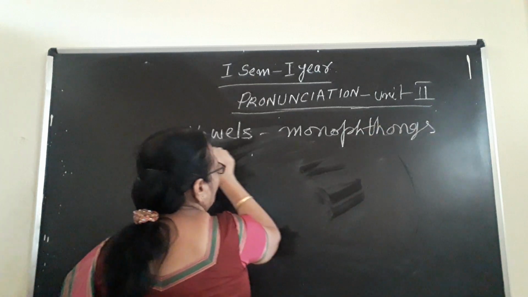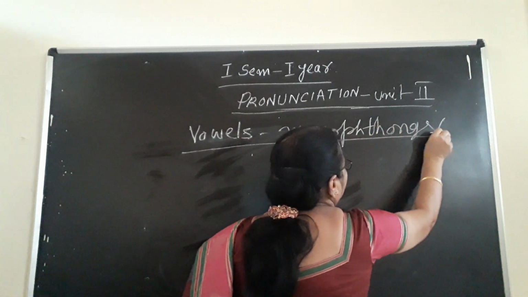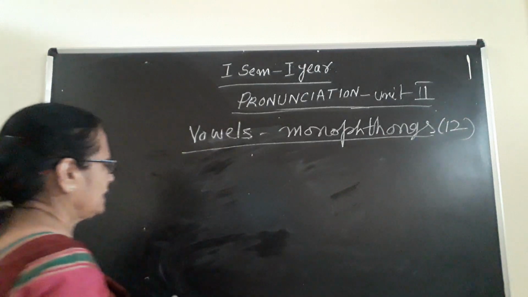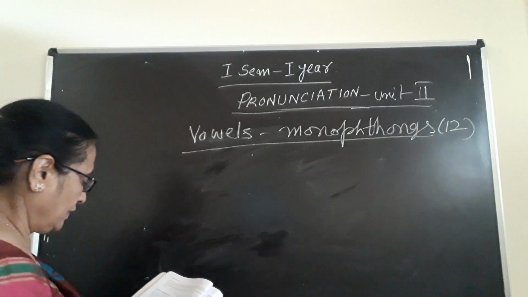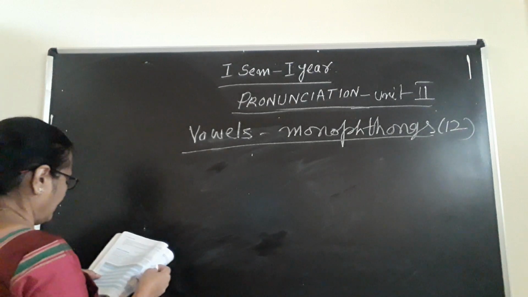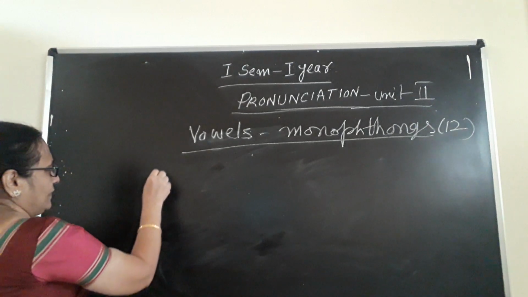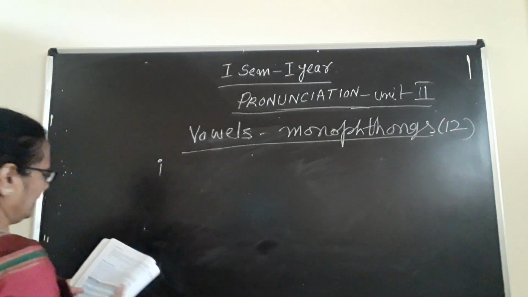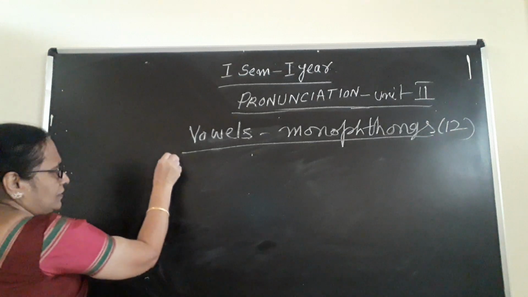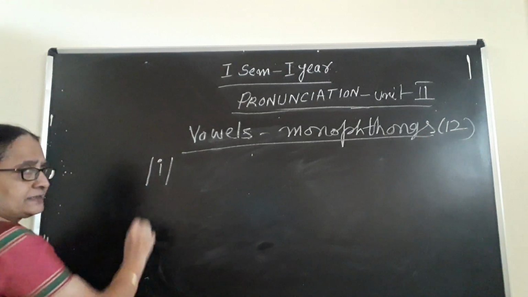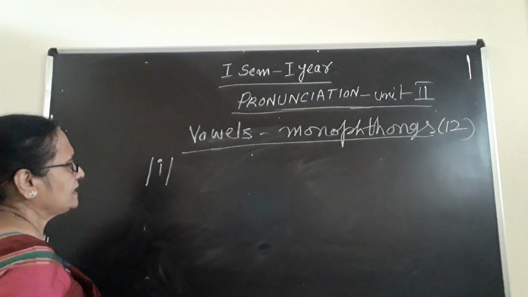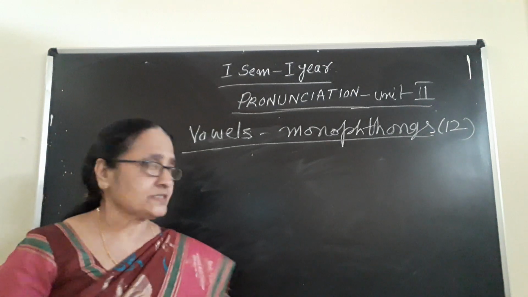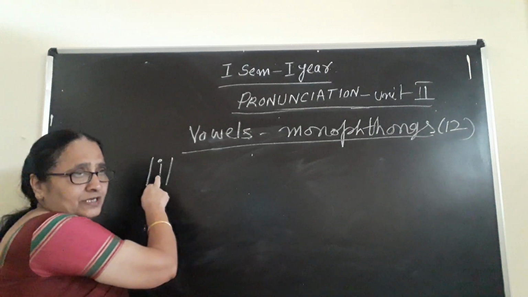You remember how many monophthongs there will be? 12 in number. Now I am writing on the board. See here. Look at the board. One sound. What is that? Suppose the I sound is given. This is I. With I, you give slashes because I am writing the transcription. I will be spelled in the transcription. Actually, this is I in the English letters.